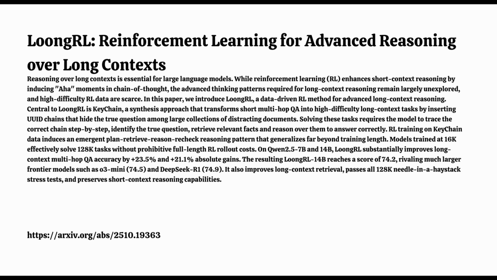What about basic retrieval? Did focusing on reasoning hurt its ability to just find things? Interestingly, it seems to have improved it. On those needle-in-a-haystack tests, the LoongRL 7B model achieved a perfect 100% accuracy across all context lengths and depths tested. Perfect score. That's tough on those tests. How did the original model do? The base Qwen 2.5 7B model, before LoongRL training, couldn't achieve that perfect score. It failed on some parts of the test. So better reasoning ability somehow led to more reliable retrieval too. Maybe the planning helps it locate things better. That could be it. A more structured approach might just make the whole process more robust, including the retrieval part.